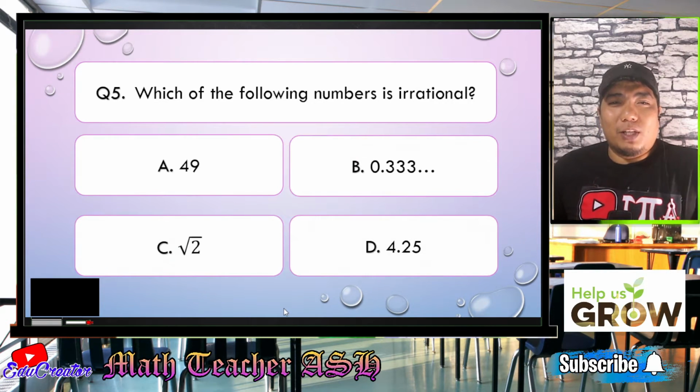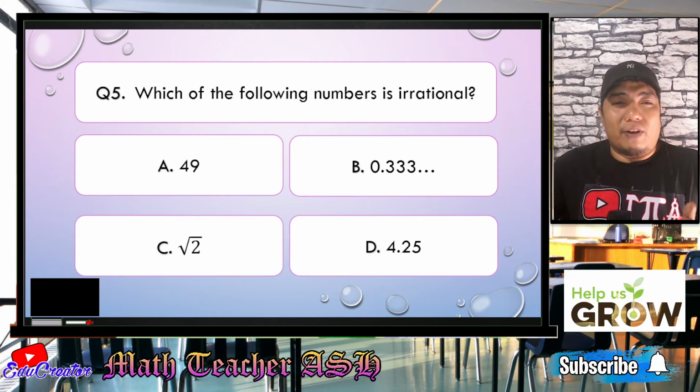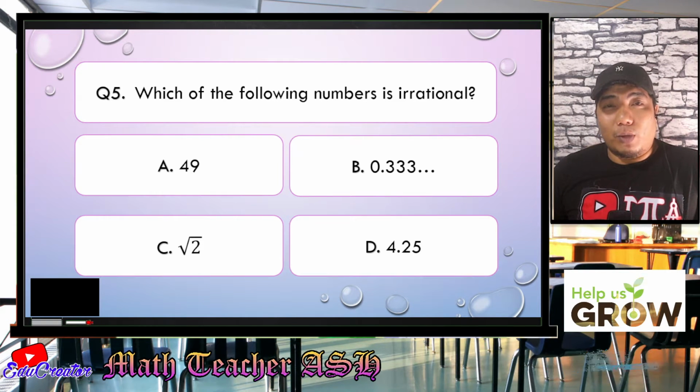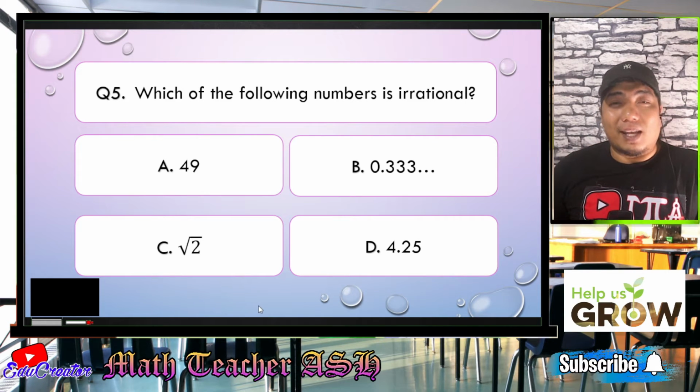Which of the following numbers is irrational? Is it A, 49, B, 0.333 and it never ends, C, square root of 2, or letter D, 4.25, or 4 and 25 hundredths? I'll give you 5 seconds to think about your answer.